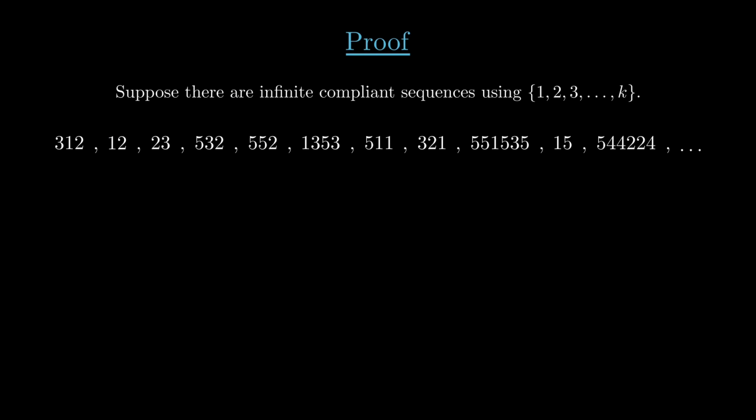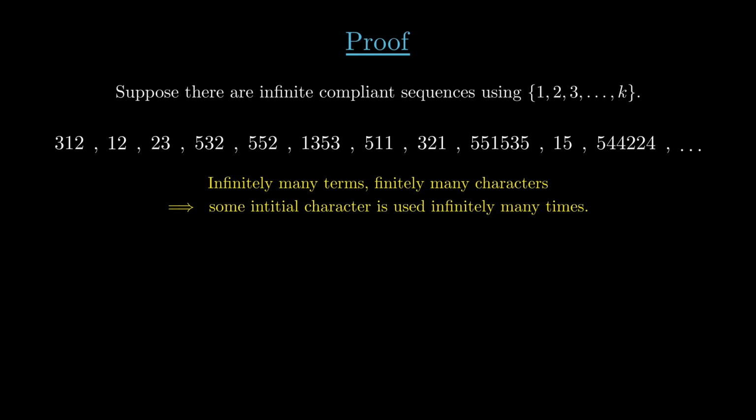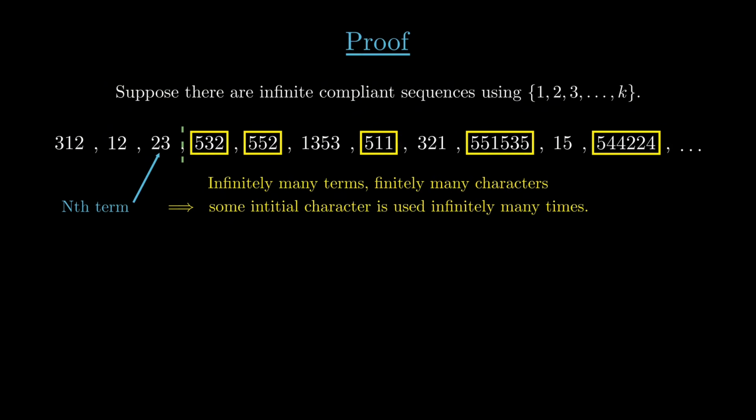Our minimal compliant sequence has infinitely many terms, but there are only k elements in our alphabet, so some symbol must occur as the initial character in infinitely many terms. Just to make things specific, let's suppose that infinitely many terms start with a 5. Let's say the first n terms don't start with a 5, and then the n plus first term does.